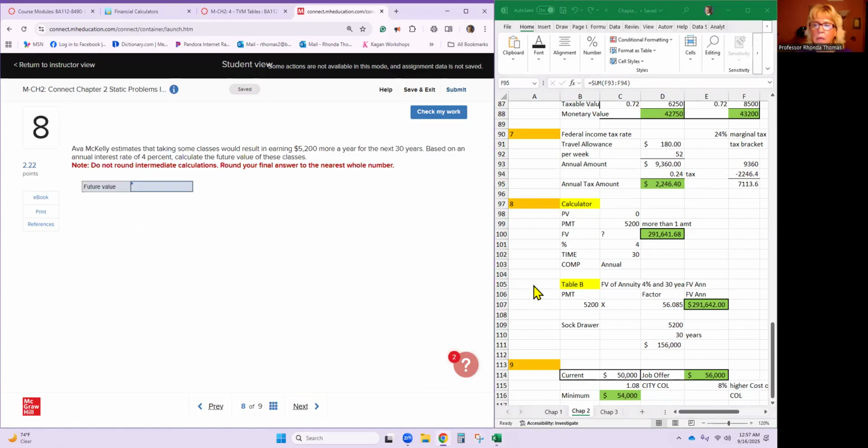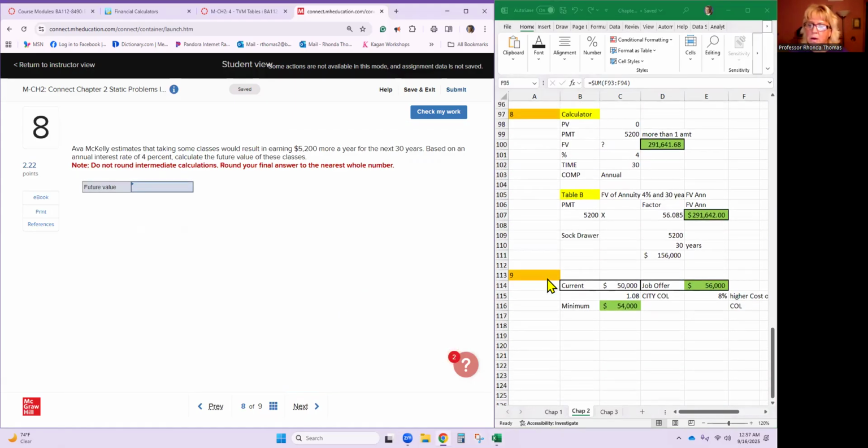I'm going to use the time value of money calculator. So Ava estimates that taking some classes would result in earning $5,200 a year more for the next 30 years. Based on an annual interest rate of 4%, calculate the future value of these classes.